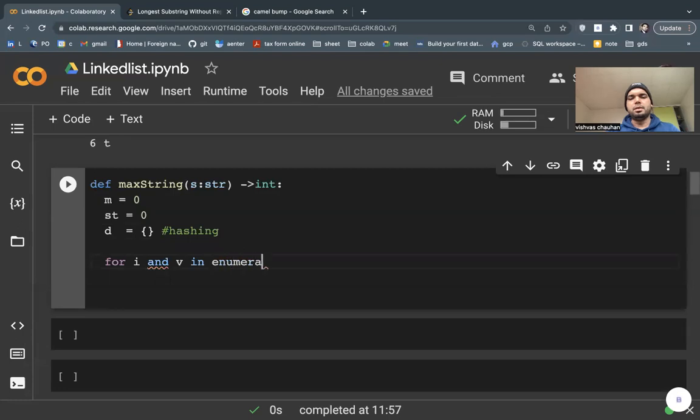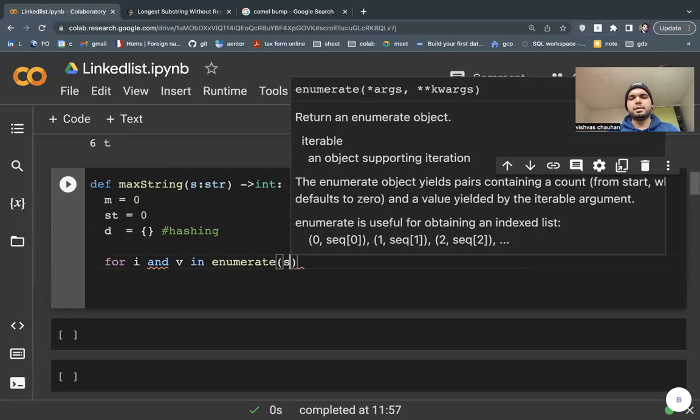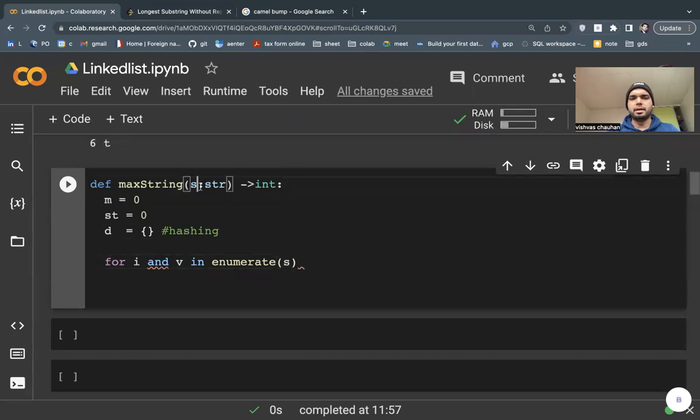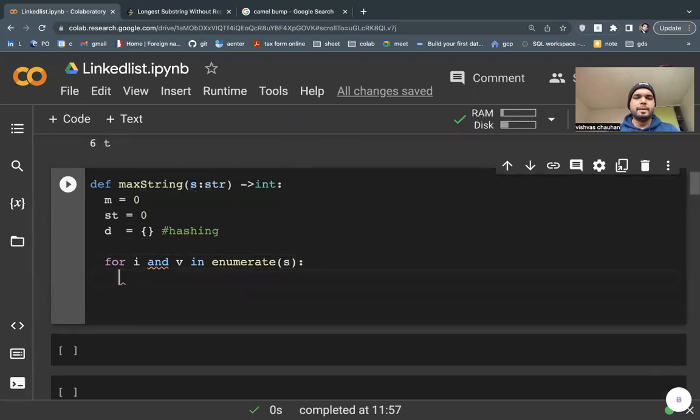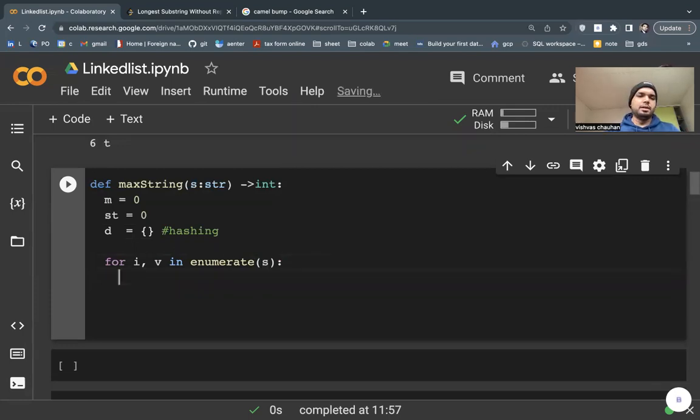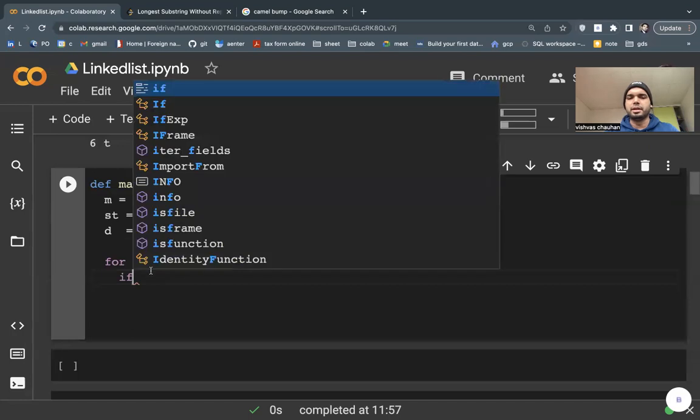Now, for index and value in enumerate my string, that is this string, I need to apply it. Okay, now it is throwing an error. It doesn't take 'and', sorry. It's for index comma value. It's the same thing, but I wrote 'and', and I need to follow the syntax standards. 'and' is for comparison. I can use 'and' in the if condition, but not here.